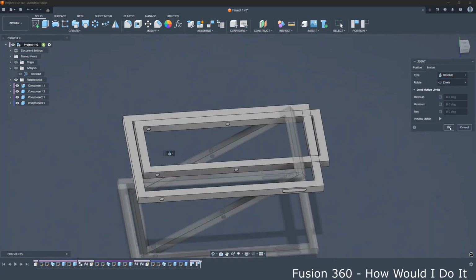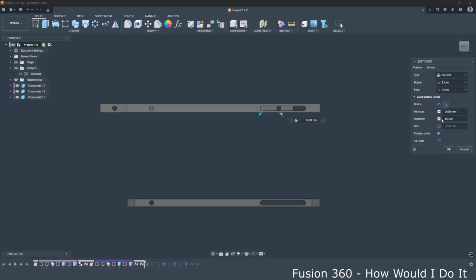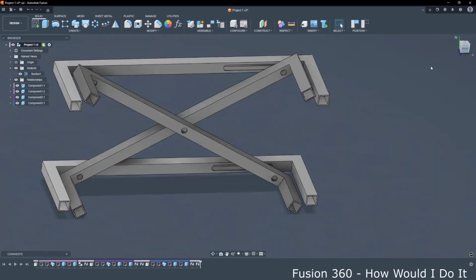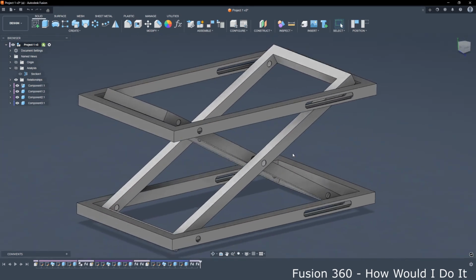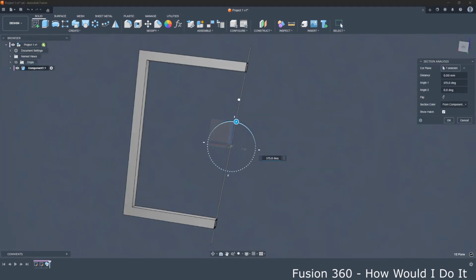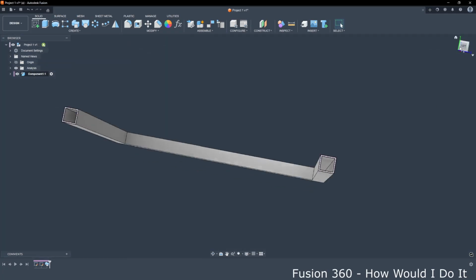In next part of this playlist we will create joints and we will try to make this mechanism move. Hope it will be interesting, hope it will be useful.